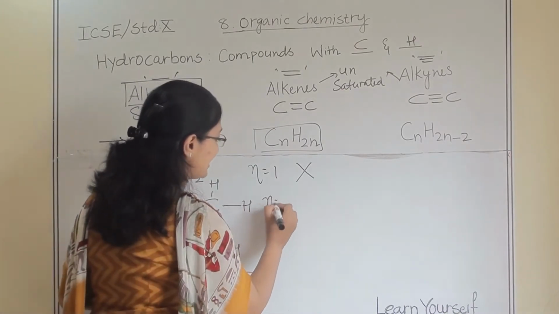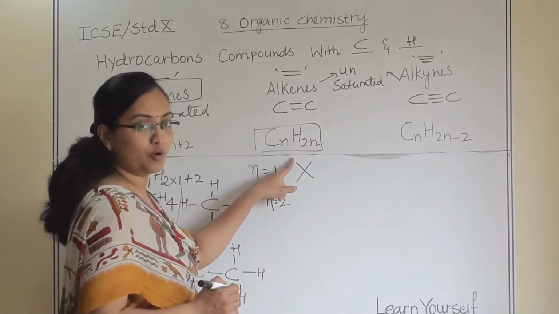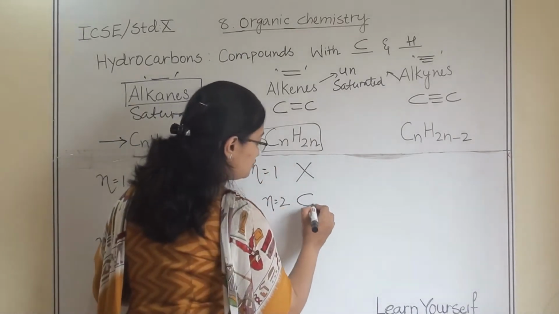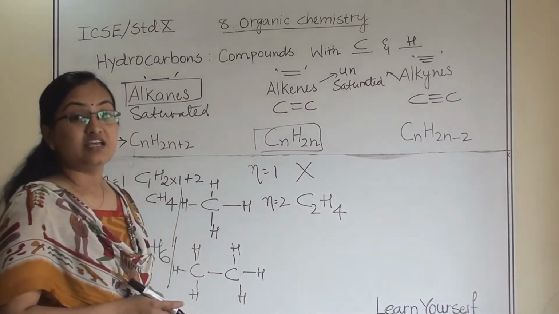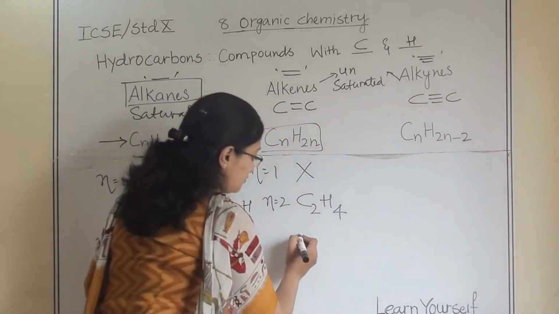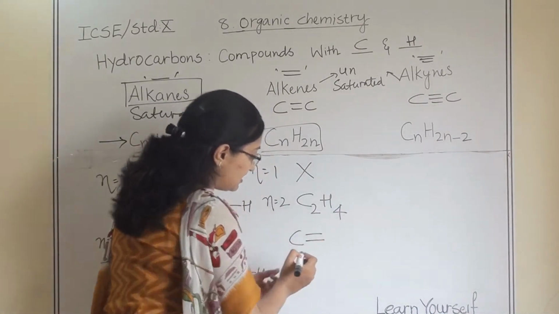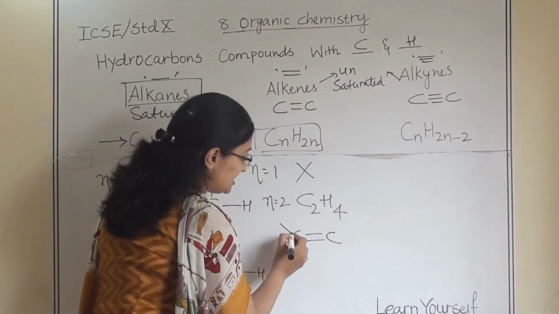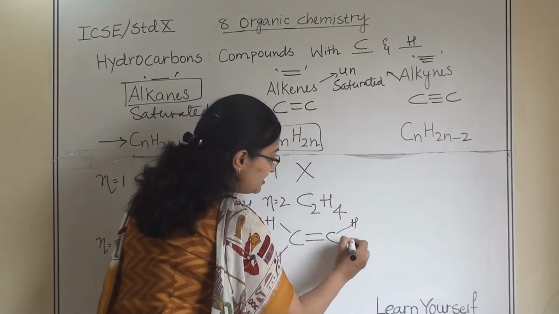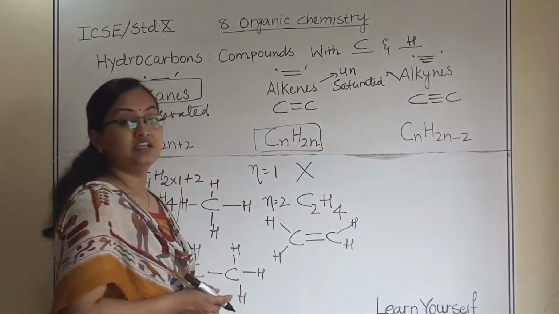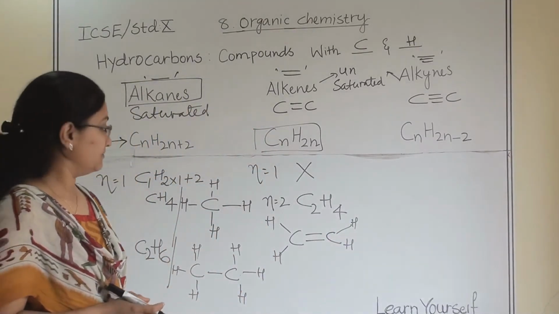So let us take n equals 2 in this formula. It will be C2H4. So this is ethene. What will be the structure? Carbon-carbon double bond, and each carbon is attached with 2 different hydrogens, and its name is ethene.